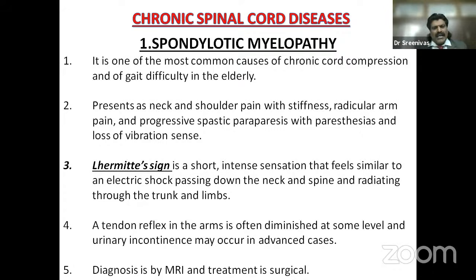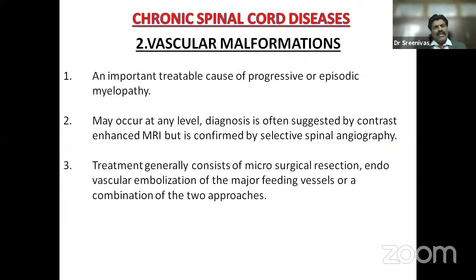A tendon reflex in the arms is often diminished at some level, and urinary incontinence may occur in advanced cases. Diagnosis is by MRI and treatment is surgical. This is about cervical spondylosis. Then we have vascular malformations, an important treatable cause of progressive or episodic myelopathy. Vascular malformations may occur at any level. Diagnosis is often suggested by contrast MRI but is confirmed by selective spinal angiography. Treatment consists of microsurgical resection, endovascular embolization of the major feeding vessels, or a combination of the two approaches.